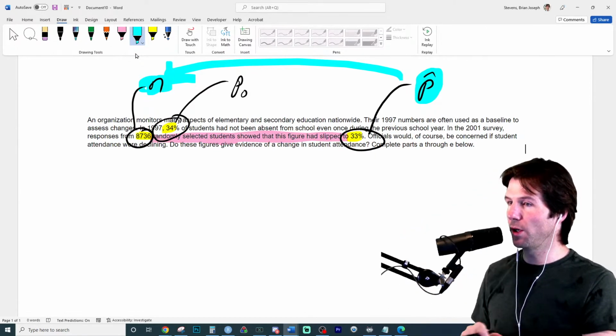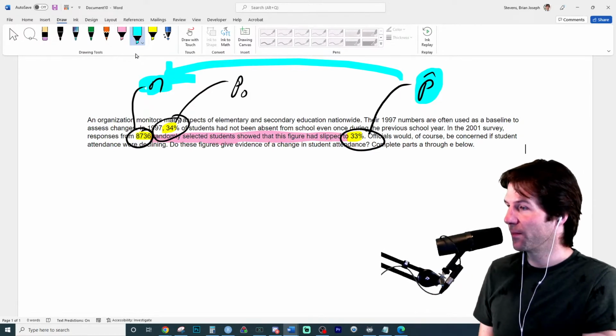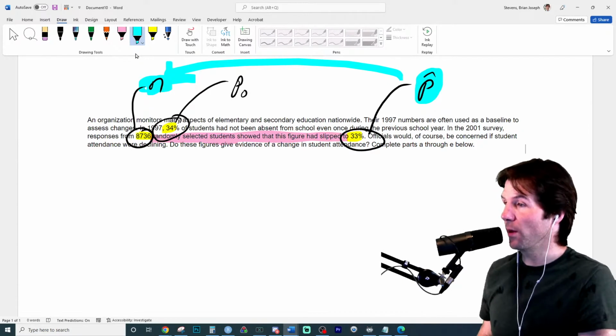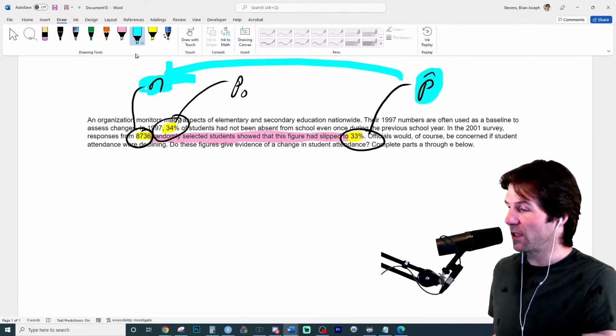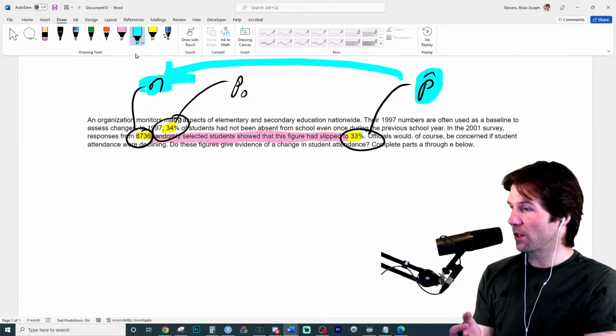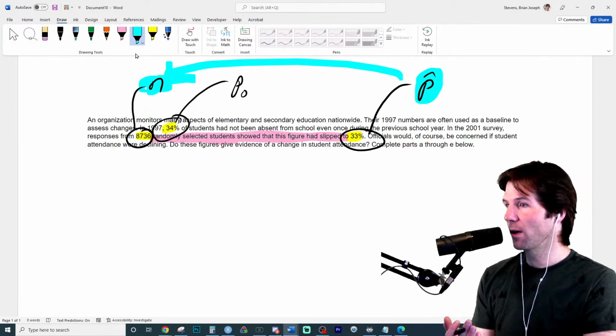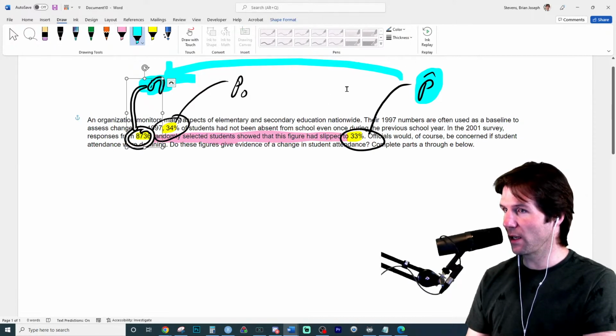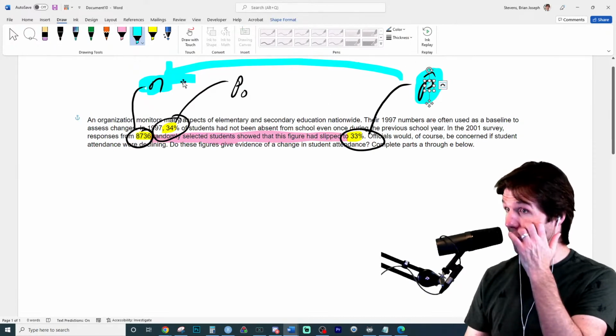A sample proportion would have a sample size. It can have a complement, we can find Q hat, but the sample proportion will always have a sample size with it. Does that make sense? To say like we took 8,736 students, well, that's our sample right there. And then we saw a sample proportion in it. So there was a sample size right here, and that's a sample proportion, which came from a sample size.